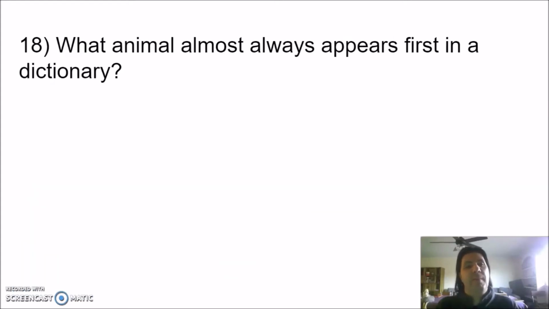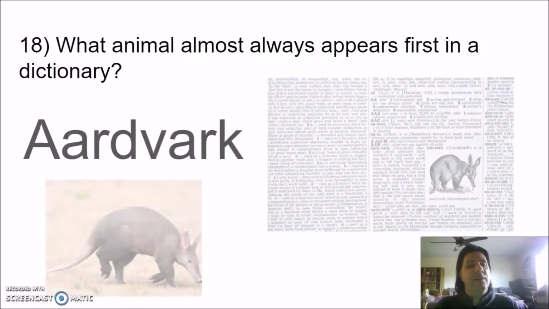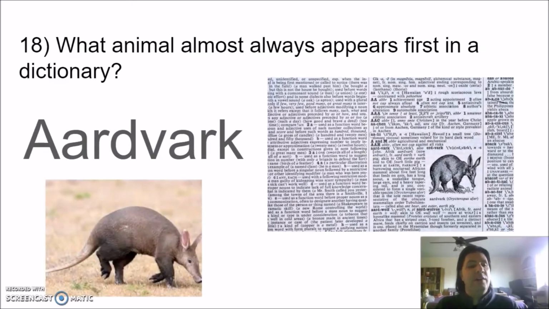Number 18. What animal almost always appears first in the dictionary? The answer, the aardvark. It is hard to come before an animal whose name starts with two A's in a row. In fact, in most dictionaries, aardvark is often the first word of all.